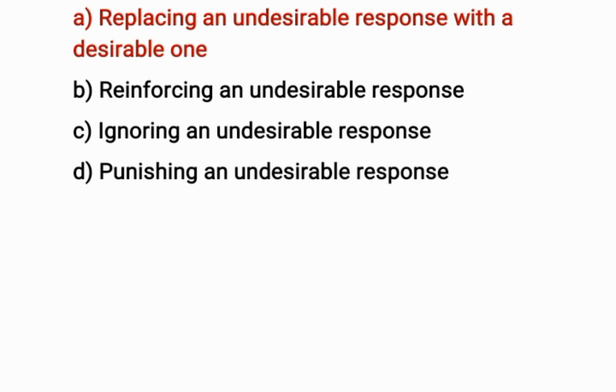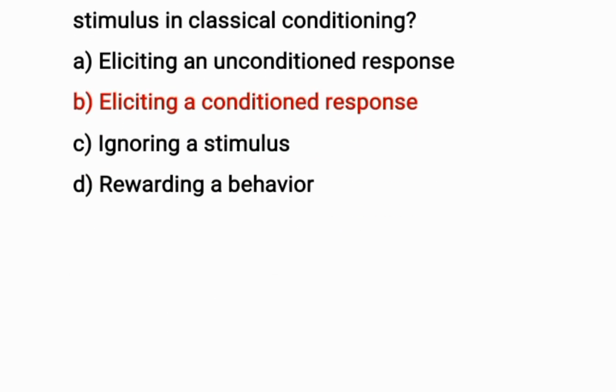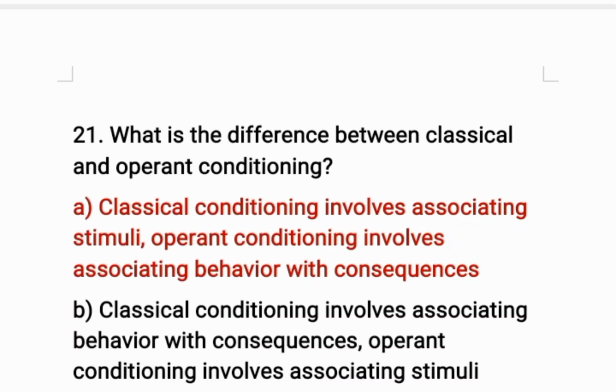Okay, question number 19. What is counter conditioning? The correct option is A. Replacing an undesirable response with a desirable one is counter conditioning. Okay, question number 20. What is the role of conditioned stimulus in classical conditioning? The correct option is B. Eliciting a conditioned response is the role of conditioned stimulus in classical conditioning.